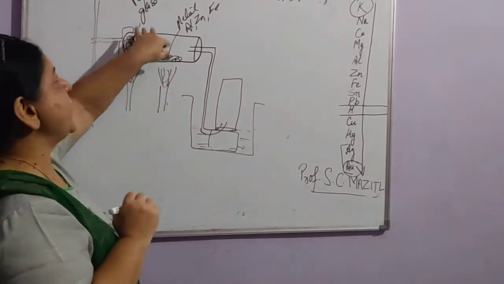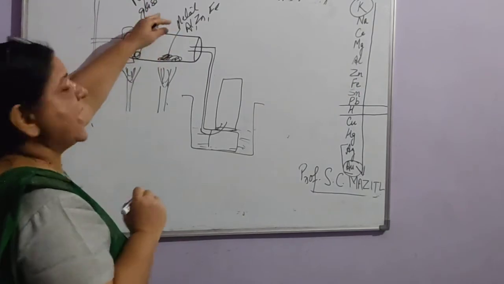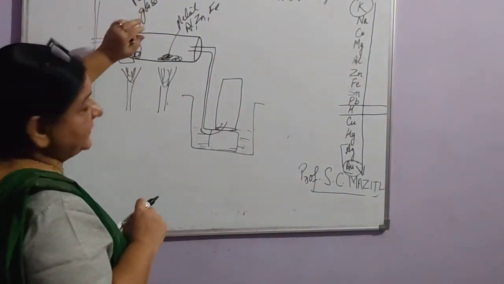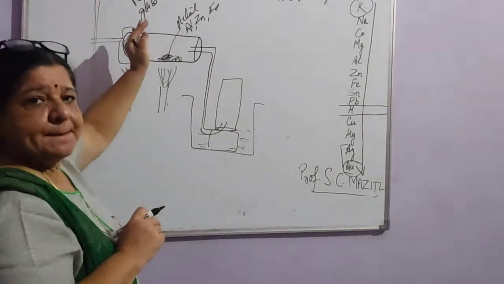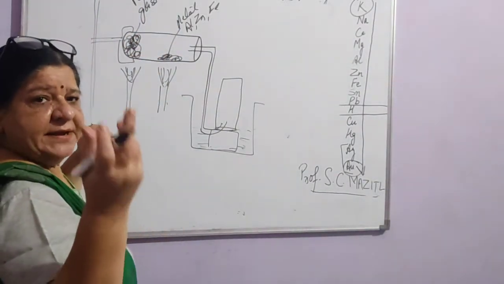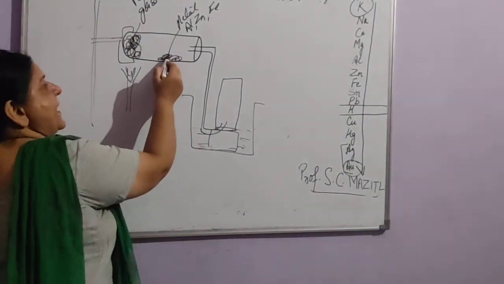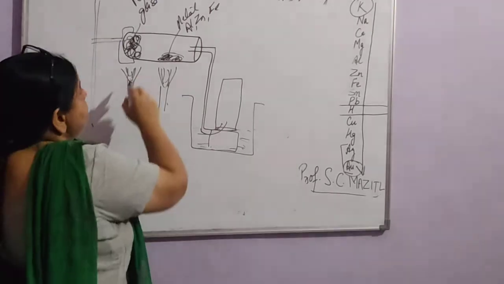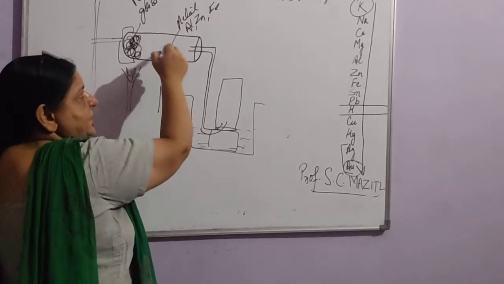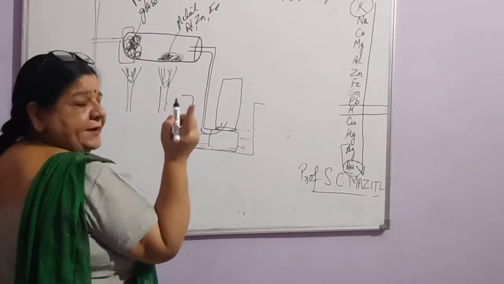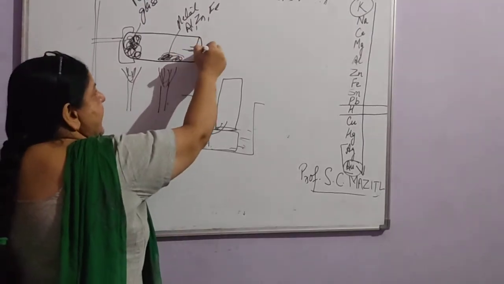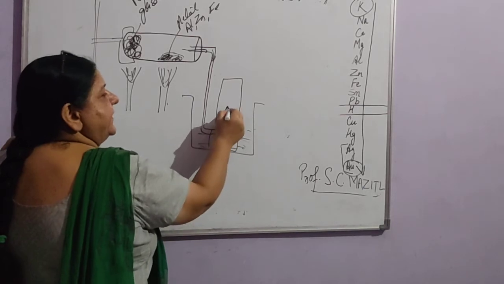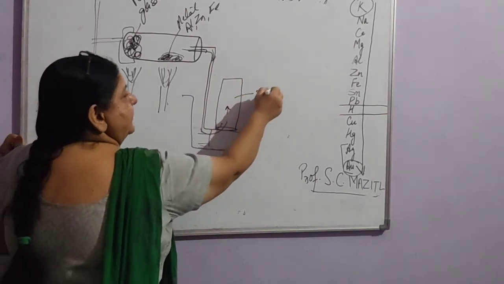The moisture which is present in the glass wool will start passing, that is, steam will be produced. That will pass over the metal which is being heated here. When the steam comes in contact with the metal, hydrogen gas will be produced. That gas will pass through the delivery tube and get collected in the gas jar.